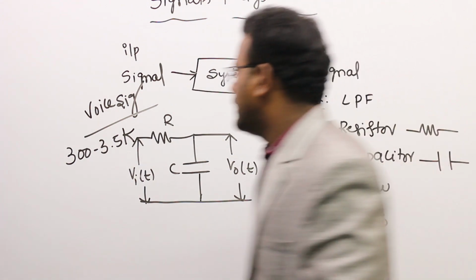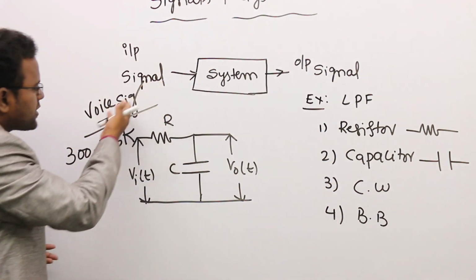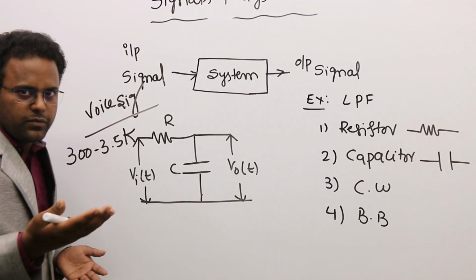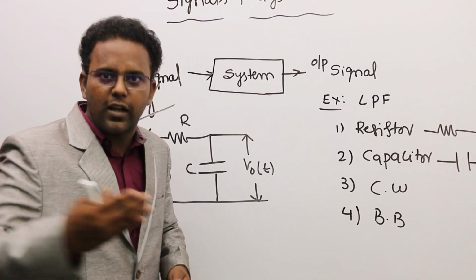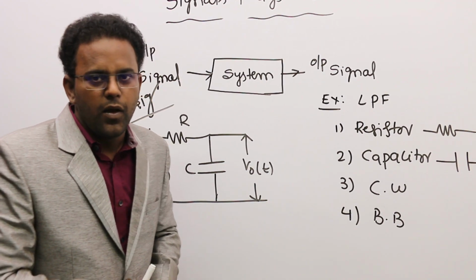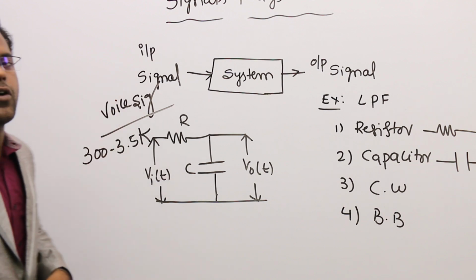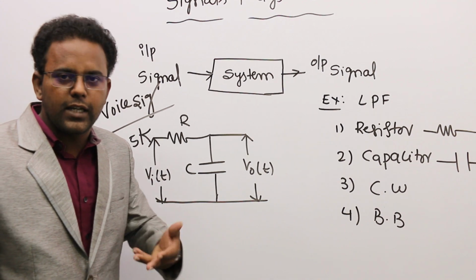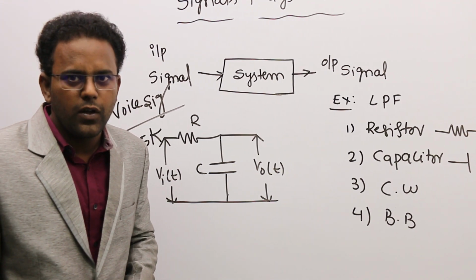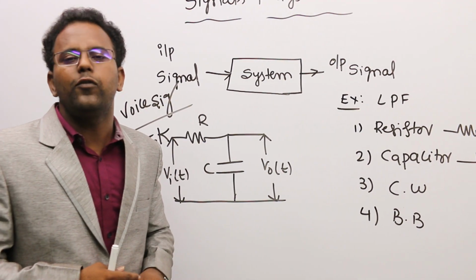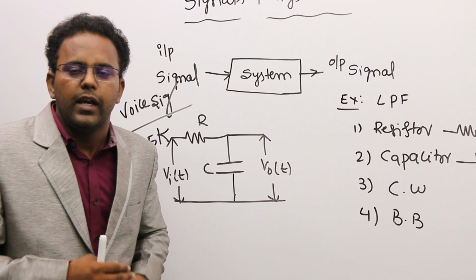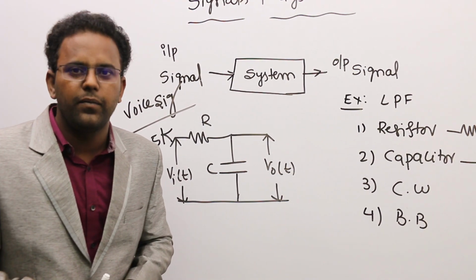So here, the signal might be a voice or maybe video. For example, I want to transmit one video content, just like our video classes. Or I want to transmit some audio content, like FM radio. So finally, what I am saying is, any quantity having some information itself is called a signal.